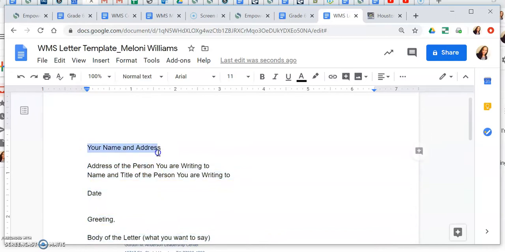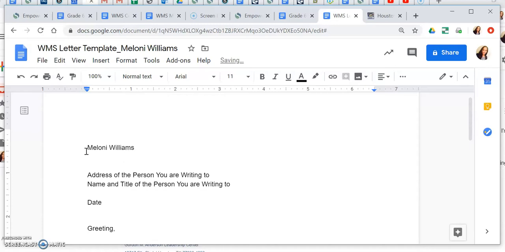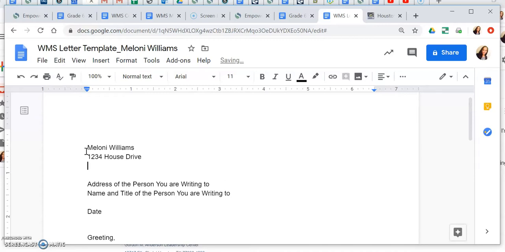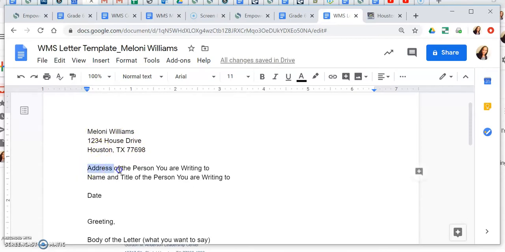So instead of leaving this here, you are going to input your information, right? What is your name and address, okay? You can just highlight it and delete it, and then you can type your own name and your own address, right? I live at 1234 House Drive, Houston, Texas, 73. Right, this is not an actual address, but I just want you to see the format that you would write in.